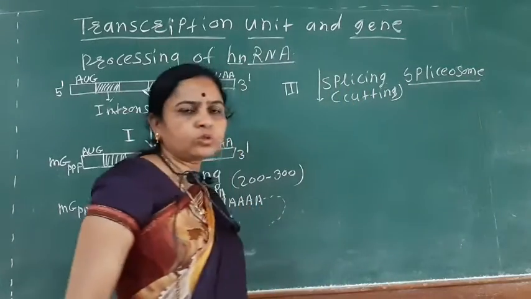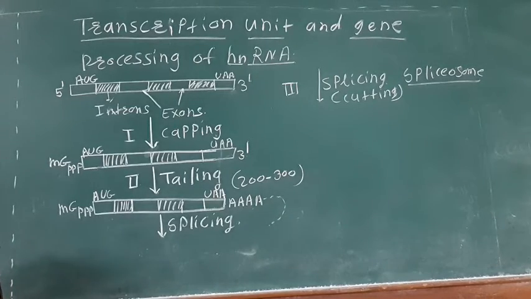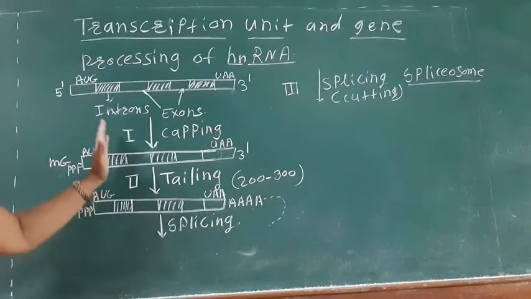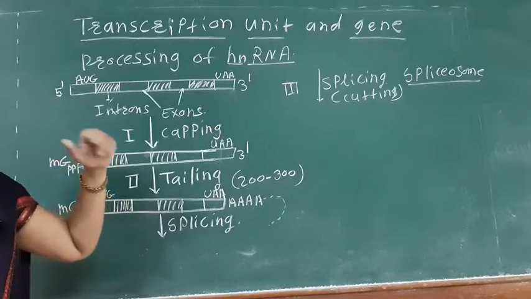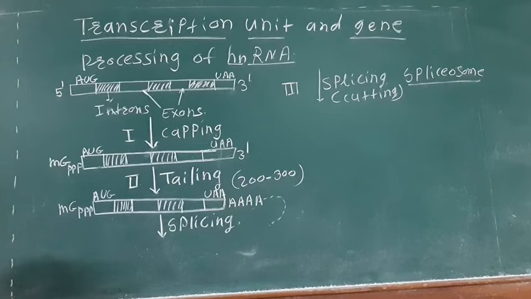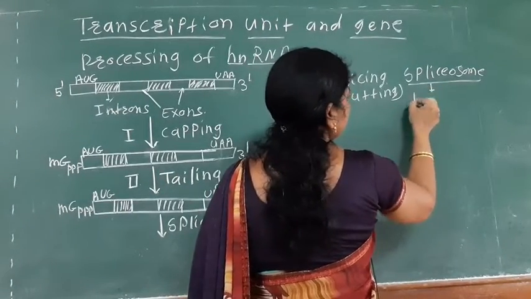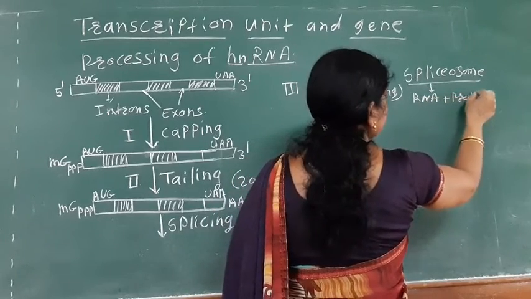This spliceosome enzyme is mainly useful for cutting the mRNA, so the introns are removed due to the presence of the spliceosome. And this spliceosome is mainly made up of RNA and proteins.